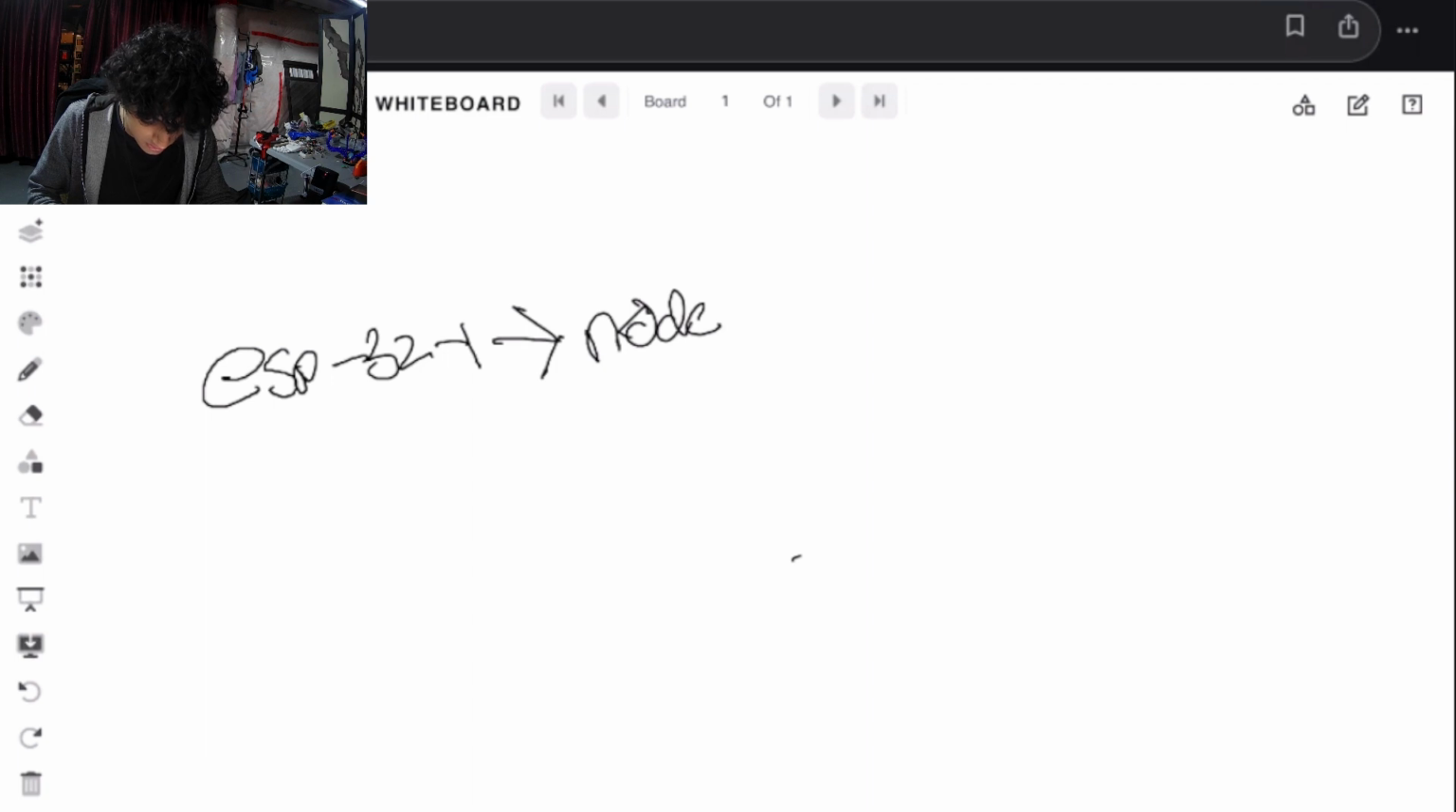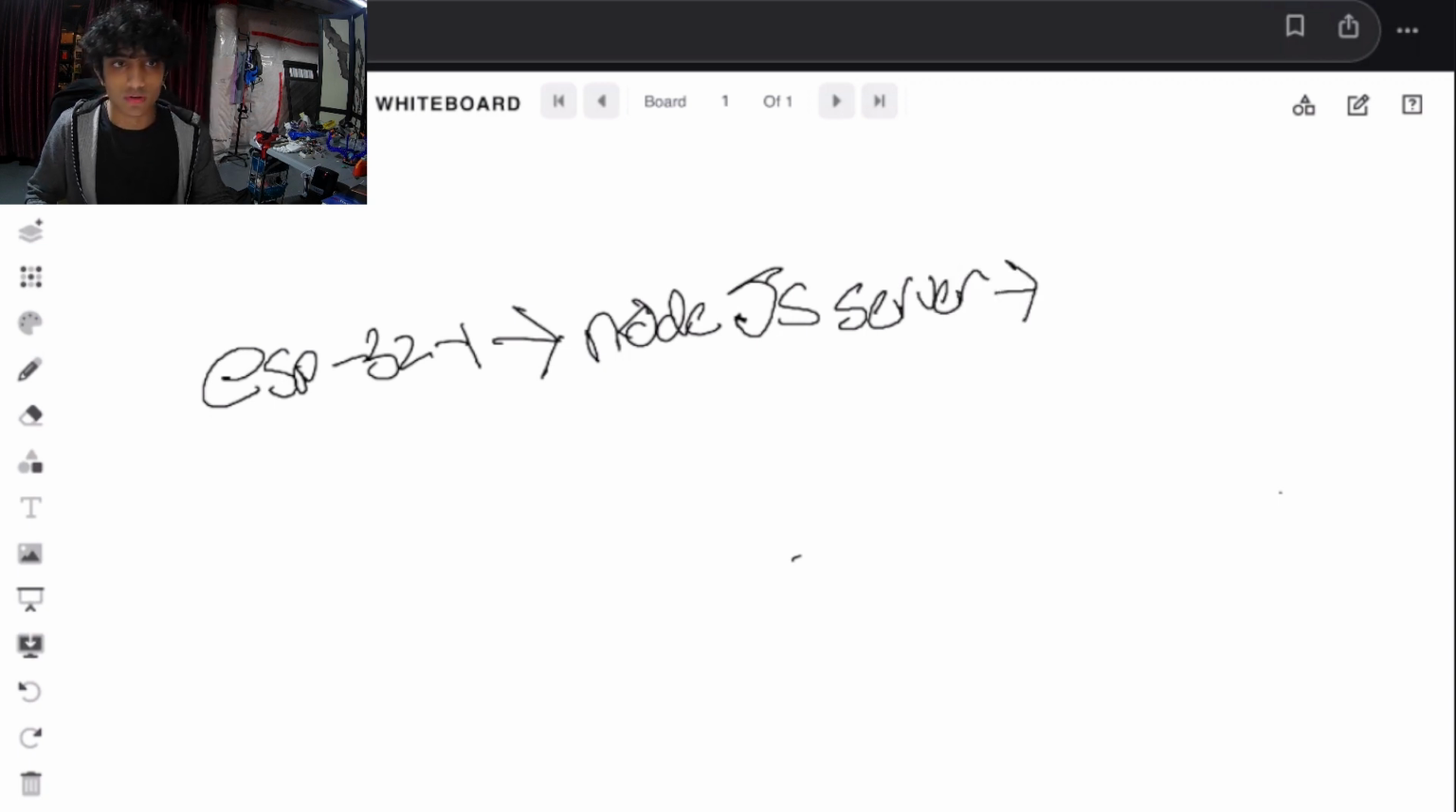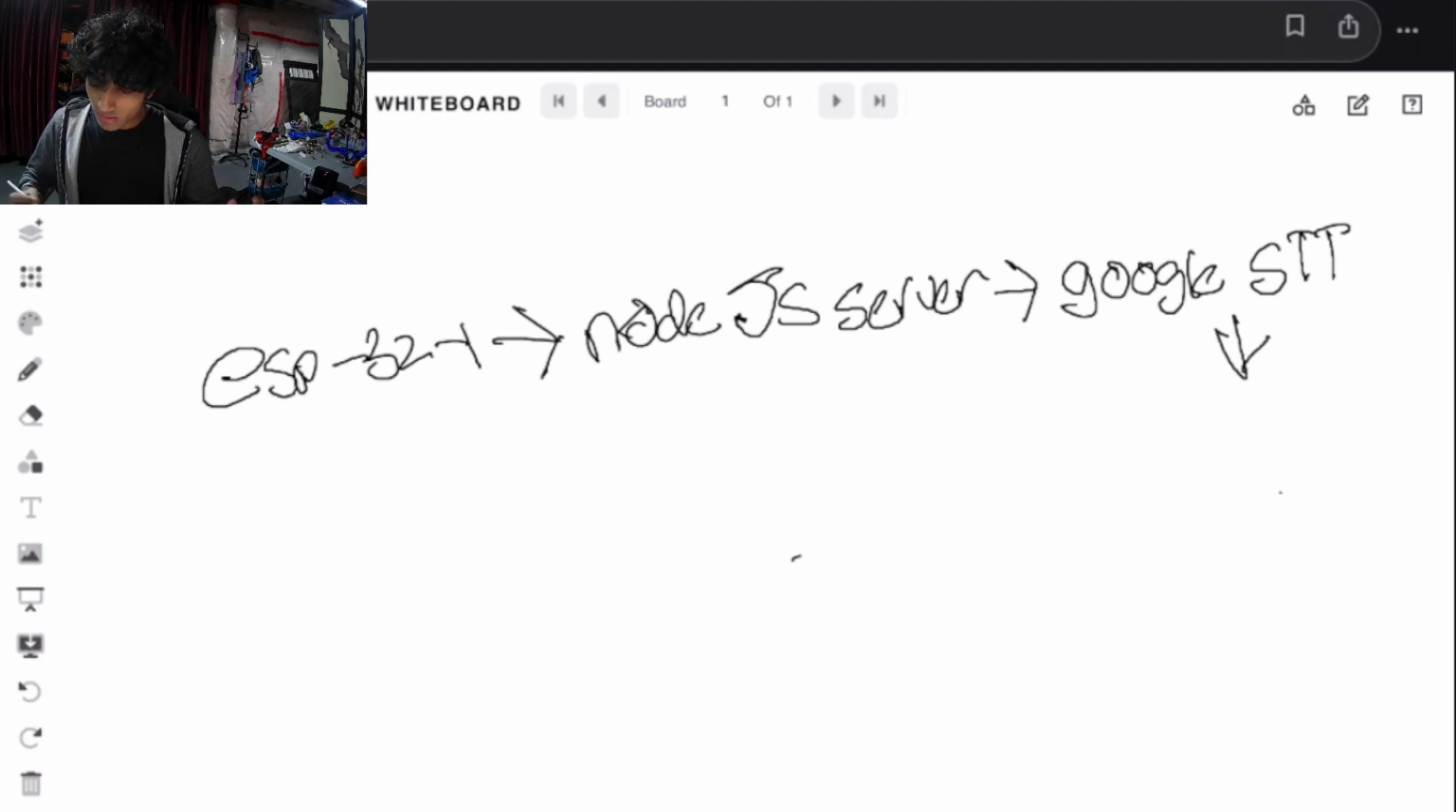It's sending data to a Node.js server, and that Node.js server is running on my computer. So we're having an ESP32 pick up information from the mic, sending it to a Node.js server, which is then sending it to a Google API, the Google speech-to-text API.